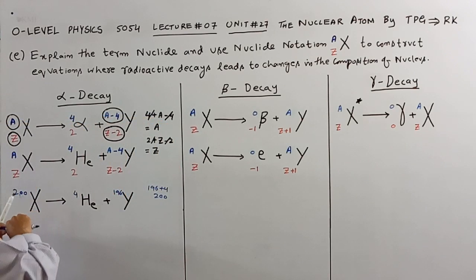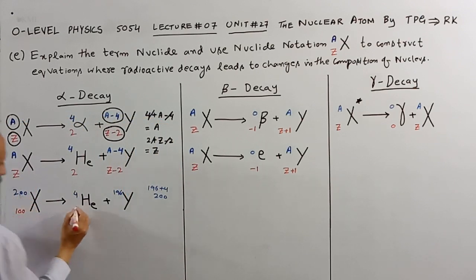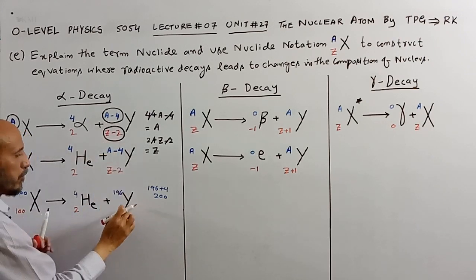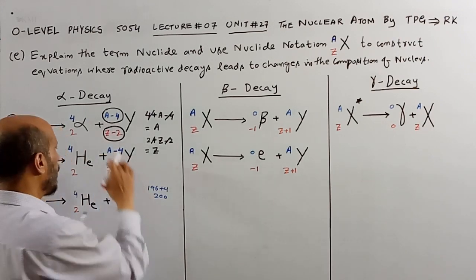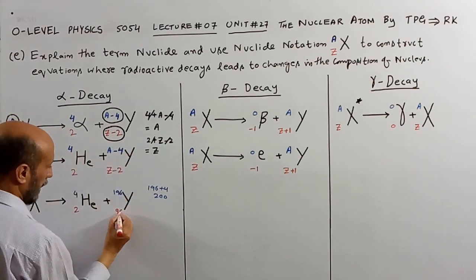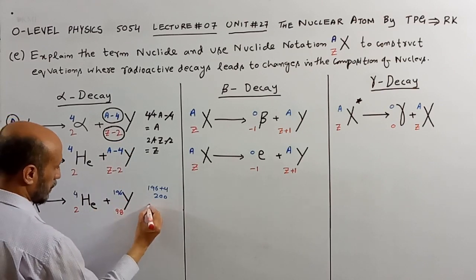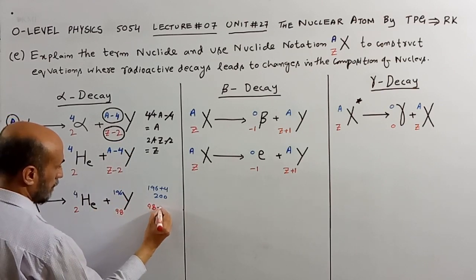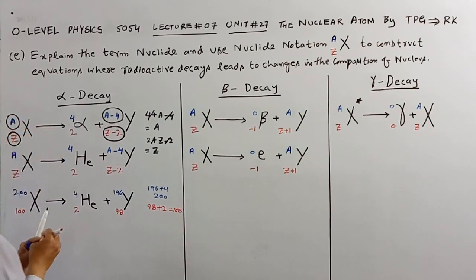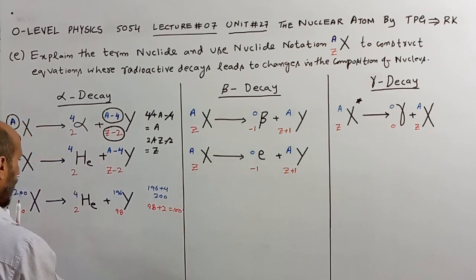Now consider the value of Z. Suppose it is 100, and for alpha it is 2. What will be the value of Z for the newly formed element? It will be reduced by 2, so 100 minus 2 is 98. Now we add these two: 98 plus 2 is 100, and definitely this value equals the value on the left side.